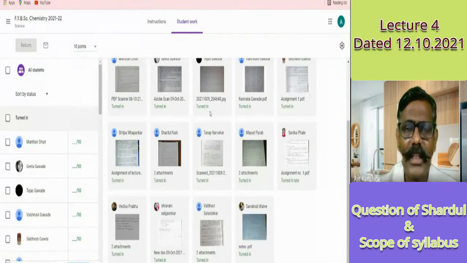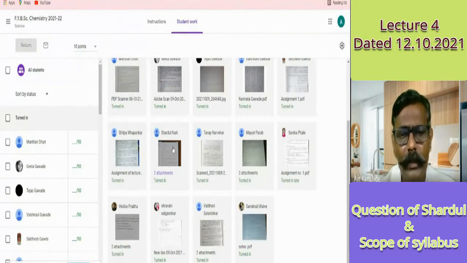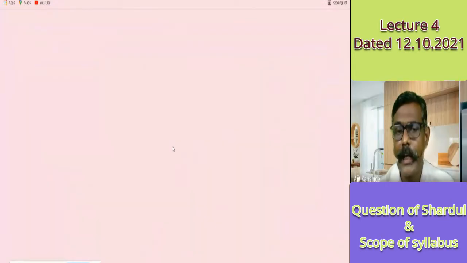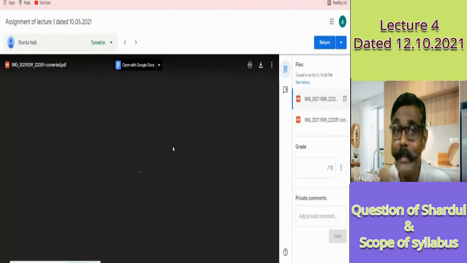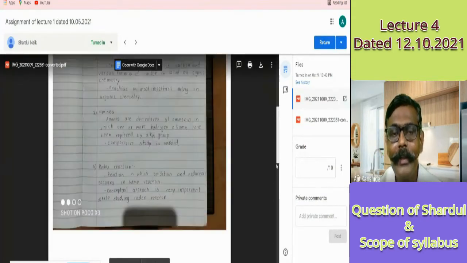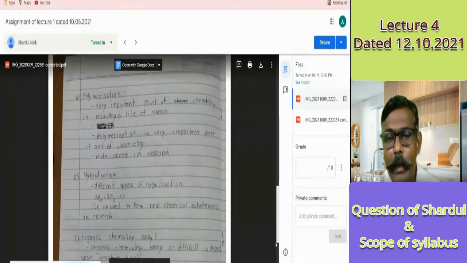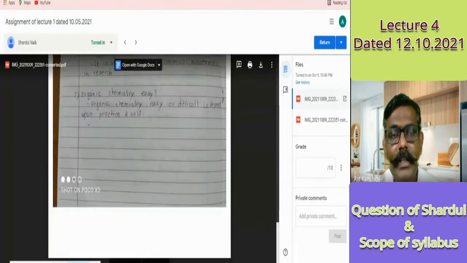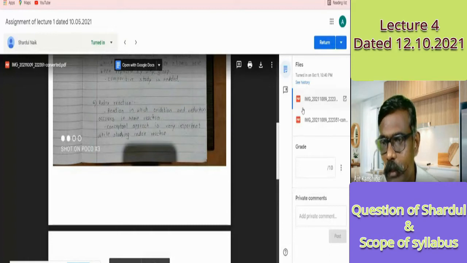For example, just as an example, if I open, Shardul, shall I open your attachments? Yes, sir. See, Shardul has submitted 2 attachments. Means 2 images are there, means his notes are on 2 pages. So what do I have to read? This 1 page. And what is the second? Okay, he has clubbed those 2 images. Here, see, it's image 1.